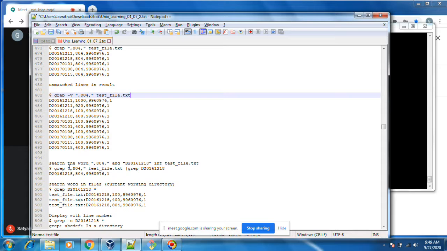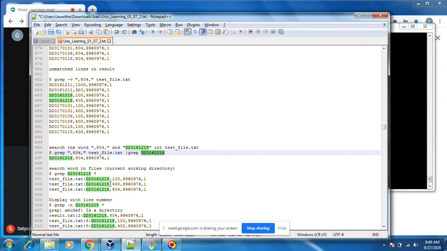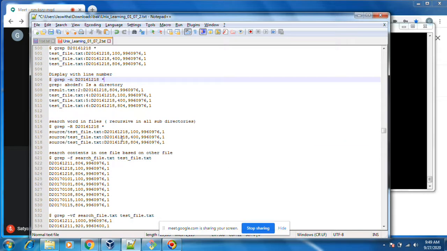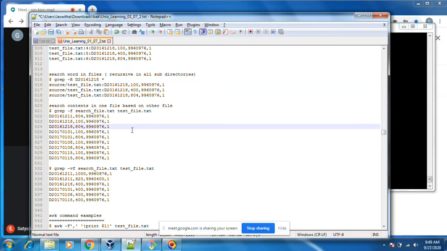You can grep with different patterns. You can grep lines with 804 and these two, whatever I want. Both should be present. Display line number. Recursive done.